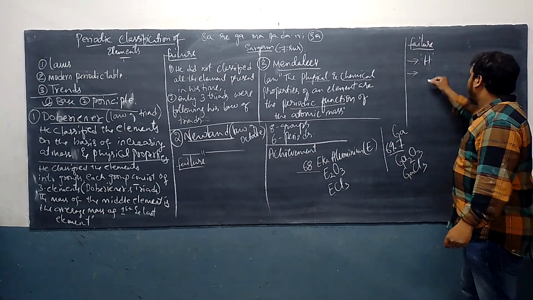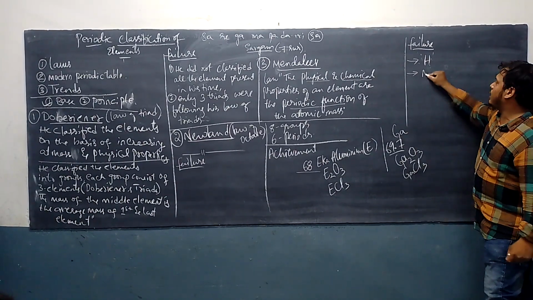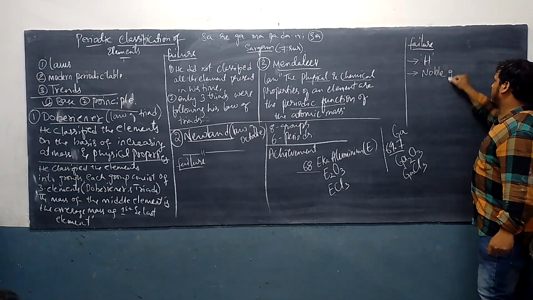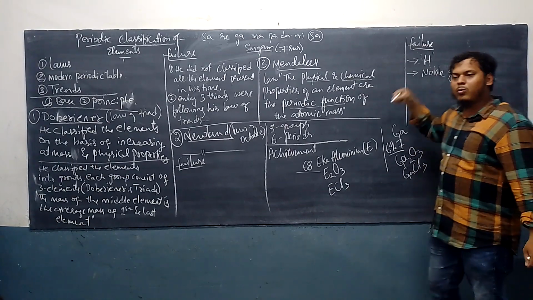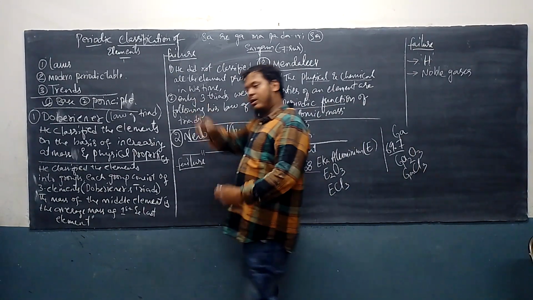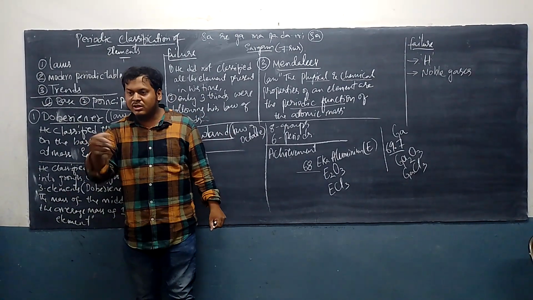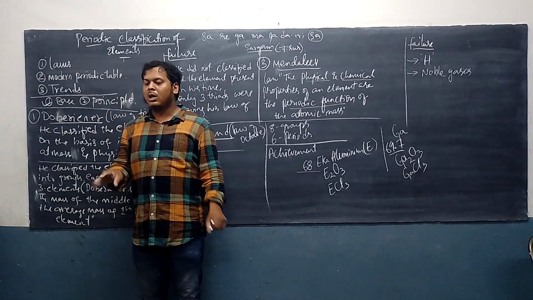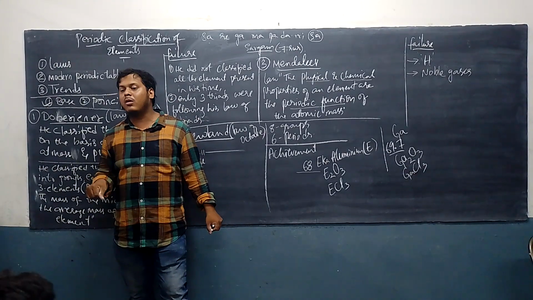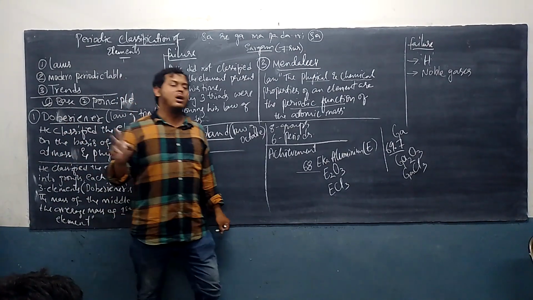Okay. Second is he did not place noble gases. He did not place what? Noble gases. Even at his time, noble gases were there, but he did not give the place for the noble gases in his periodic table. That is another failure.